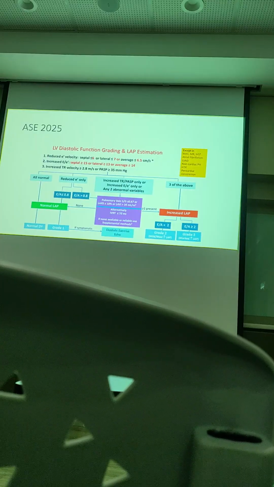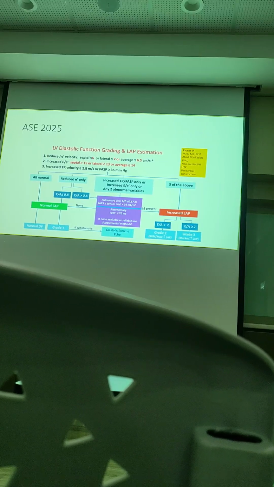When you scan the echo, you get this. Okay, it will be normal left atrial pressure, but grade 1. Or the patient has some other problems that you scan echo, then you get under this. When your E/A more than 0.8, then you look for other criteria to grade them. Okay, if you have 3 fulfilled, it's automatically increased LAP.